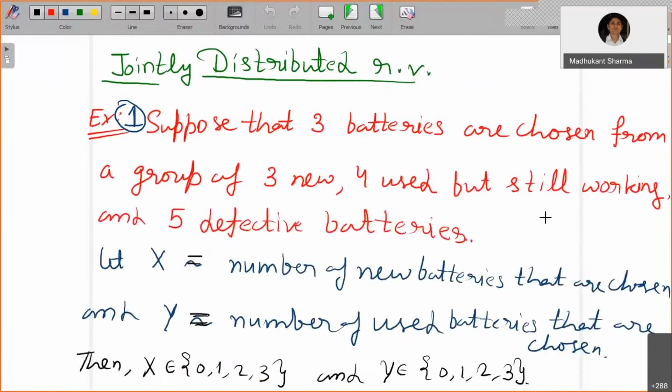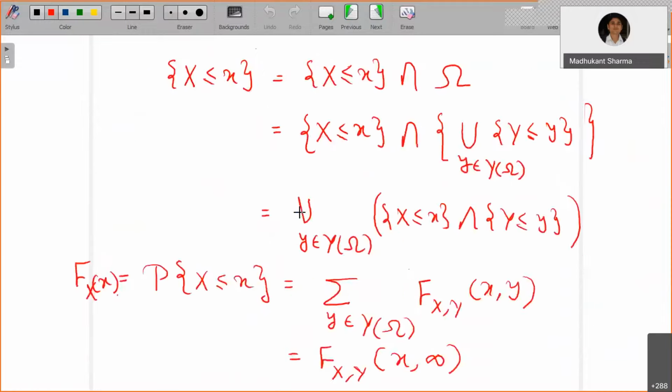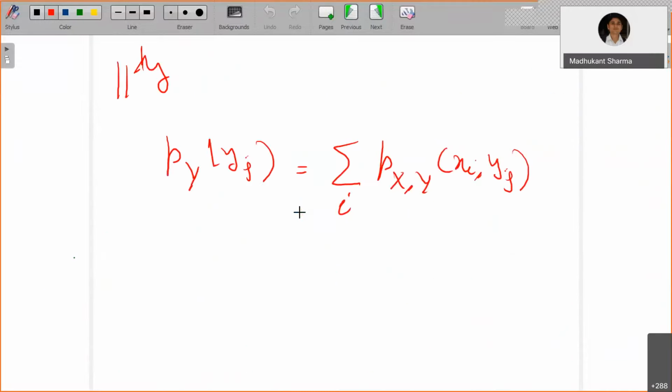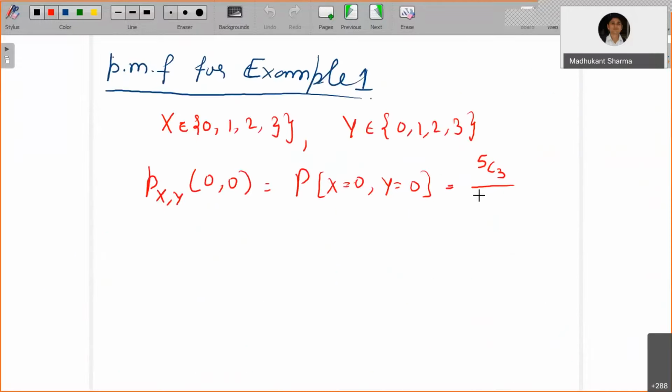You recall there are 3 new, 4 used, and 5 defective batteries. So 5 plus 4 is 9, plus 3 is 12. So the total is 12 choose 3.